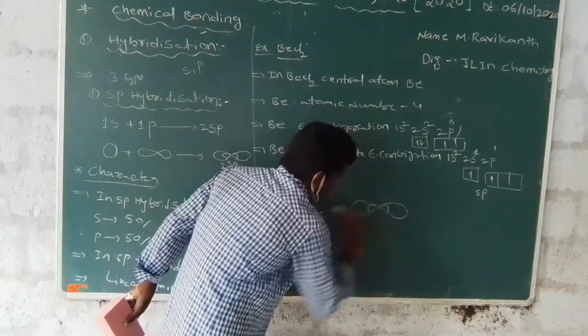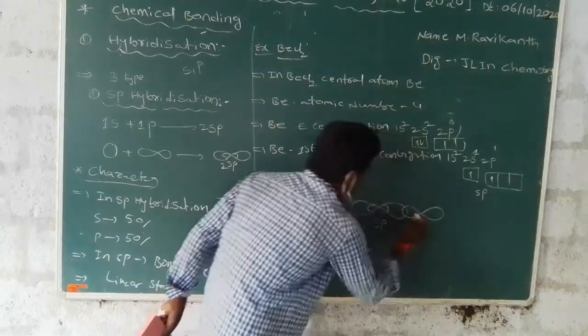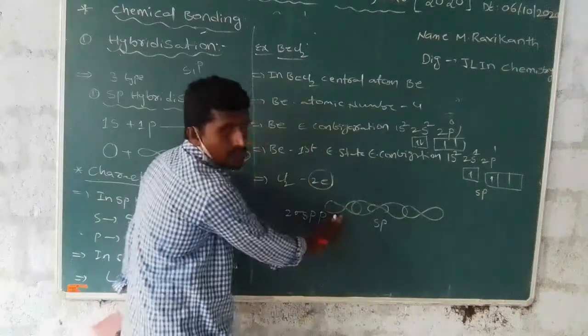This is sp hybridization, and this is one p orbital in the chlorine atom.